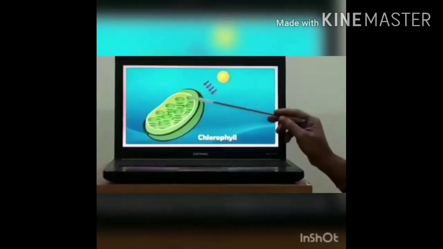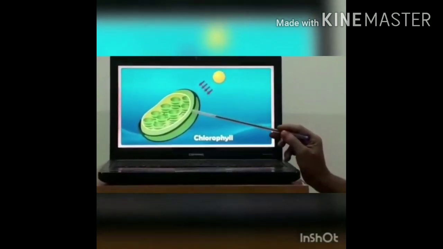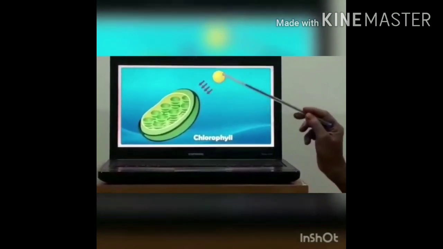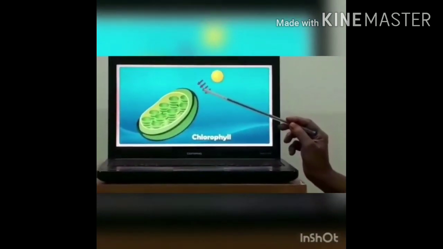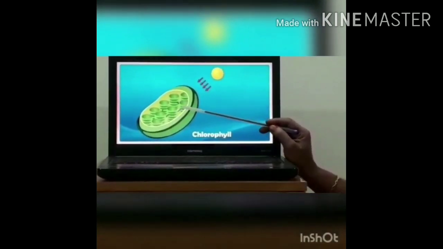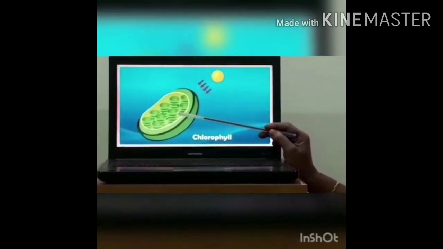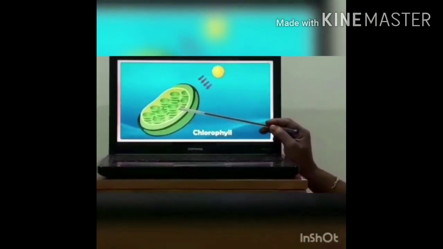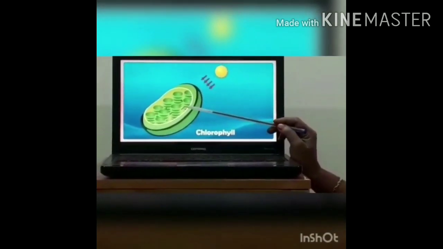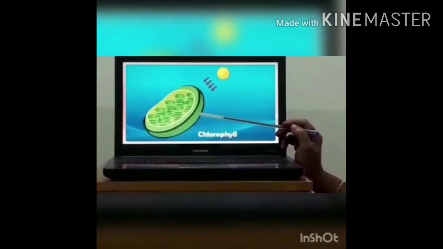See, this is the structure of a chloroplast. This chloroplast only can trap sunlight. See, sunlight we are getting from the sun. And the chlorophyll molecule which is present in the chloroplast. Chloroplasts are tablet-like structures present in the plant cells. And this chlorophyll converts light energy into chemical energy.